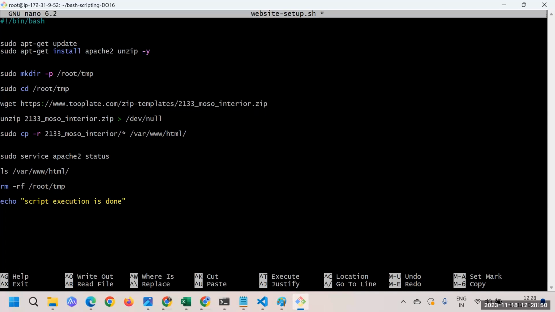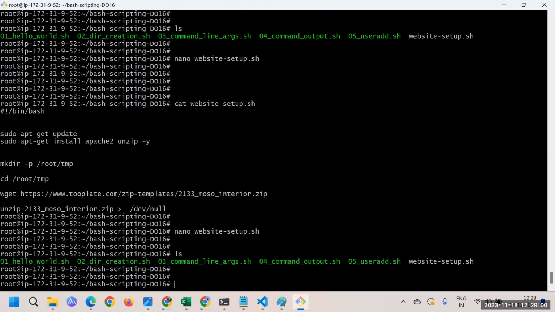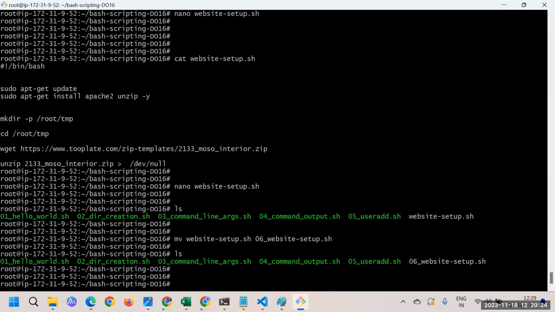Great. Now at this point, I'll save this one. I'll say Control O, press Enter, Control X to get out of it. And if I do ls, you'll see, I think I missed the number. I'll say 06 and rename that file. So it's a website setup: 06_website_setup.sh.